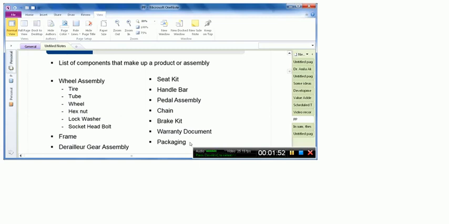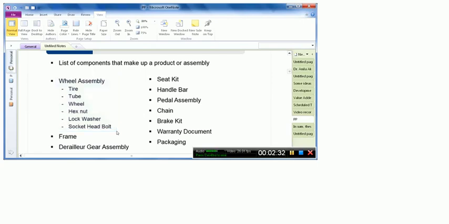Now the important concept in bill of material is that the wheel assembly, for example, which is the two wheels which we require in the bike, has its own bill of material. So you can see from here that the wheel assembly is a raw material from the perspective of the bike itself, but when we refer to the wheel assembly itself, then the wheel assembly is also a finished goods for which we have some other raw materials, some other constituents, which are tire and tube and wheel and nuts and some washers and some bolts.